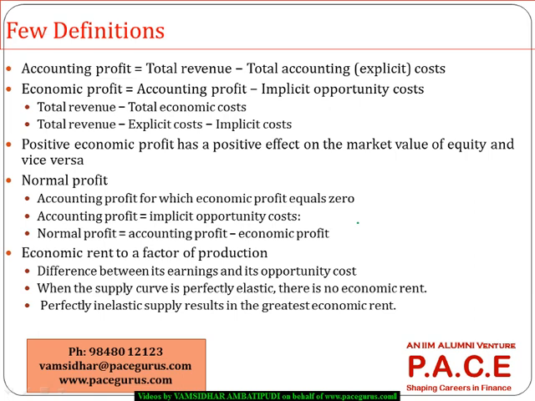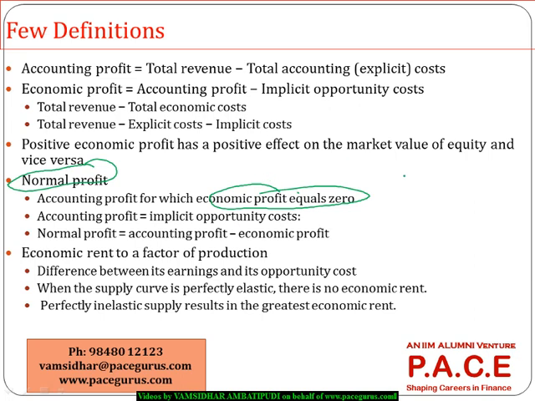I cannot get anything more than my opportunity cost when my economic profit is zero. You have to get very good clarity on this relationship. So that is what is called my normal profit. The accounting profit where the economic profit is equal to zero is what we call normal profit.